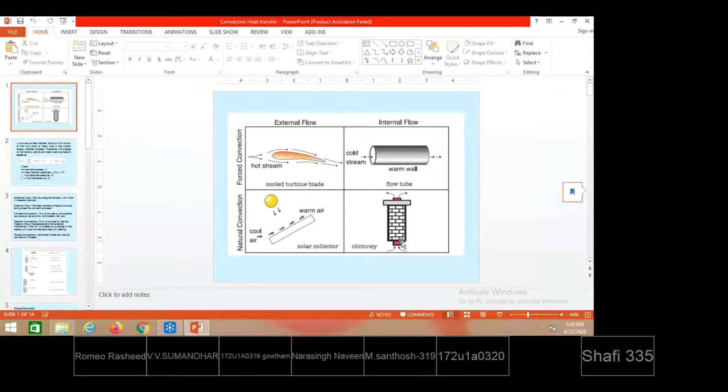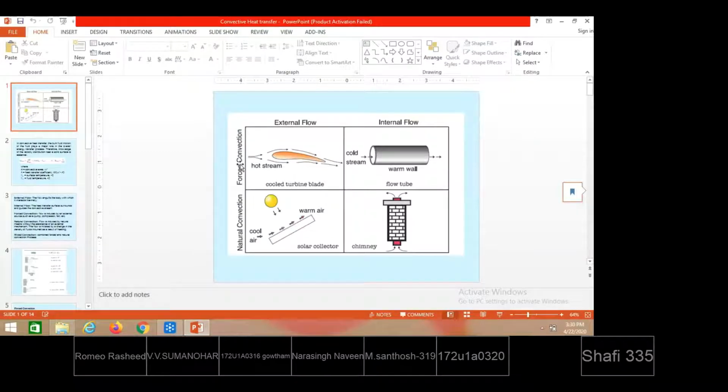The chimney is another example of natural convection. By creating a density difference from the bottom of the chimney to the top, the flue gases, by becoming lighter, escape through it. The flue gases being hot, the chimney wall receives heat from them, and again from the chimney wall it is dissipated into the atmosphere by contact. This is how convection heat transfer takes place.